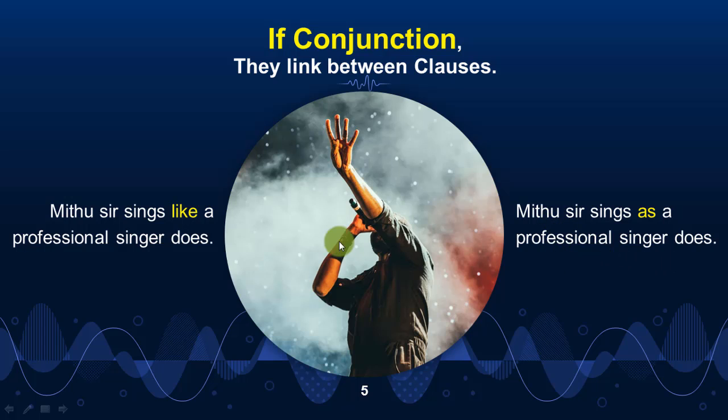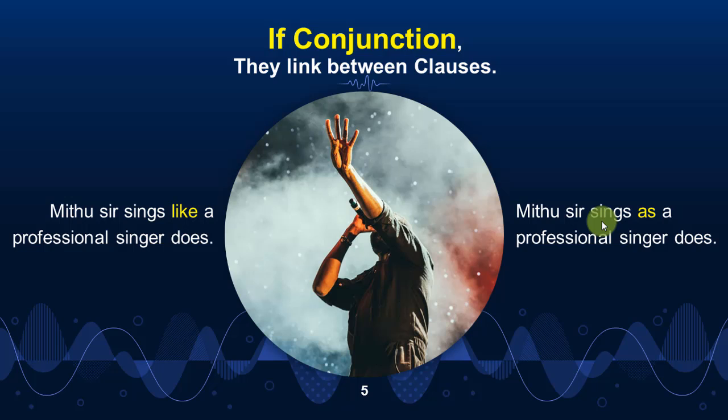That means when you are using like, you are comparing the nouns or pronouns in the sentence. But when you are using as in the same kind of sentence, you are comparing the verb or action of that pronoun. So these are the uses of like and as in a sentence, whether it is conjunction or preposition.